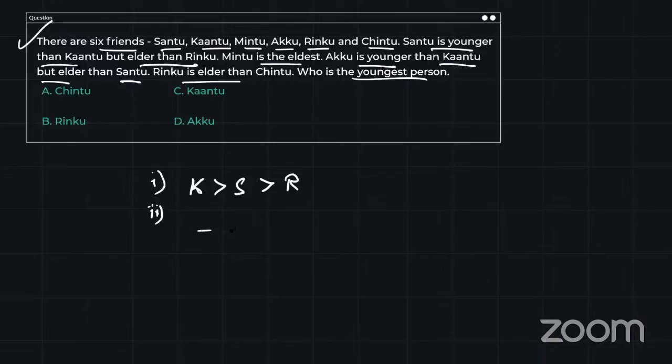So if I have six places, Mintu is the one who is the eldest among all. This is the second data they have given. Let's write the third thing also.